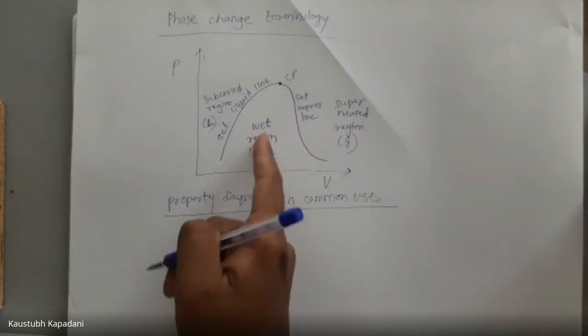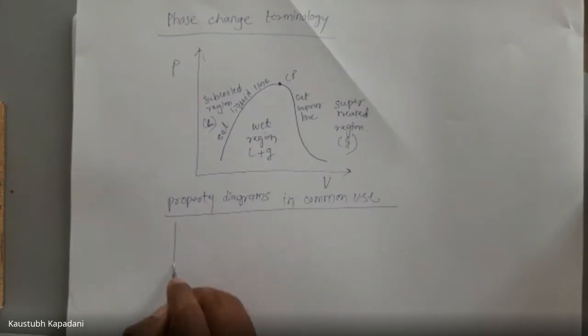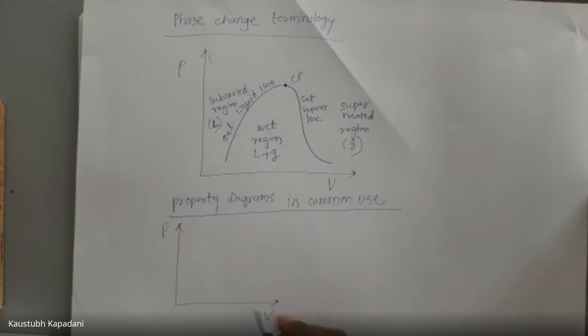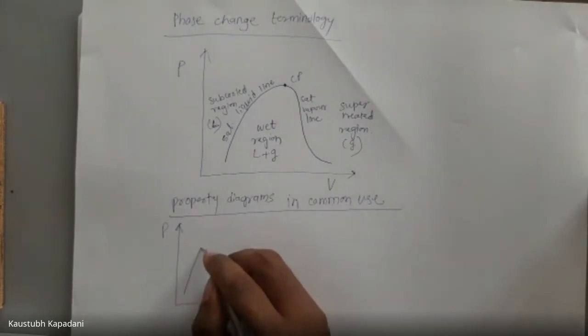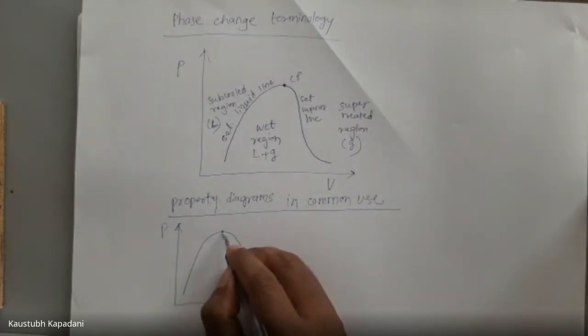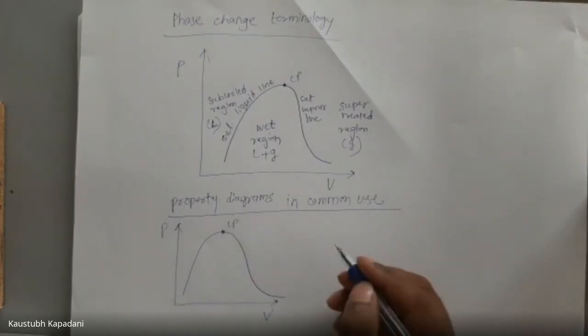The first diagram that we are seeing here is the PV diagram. It looks like this. So here we are having CP.